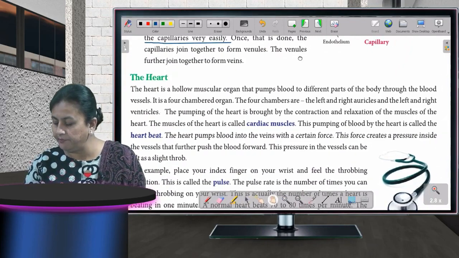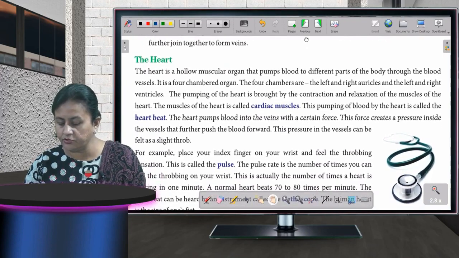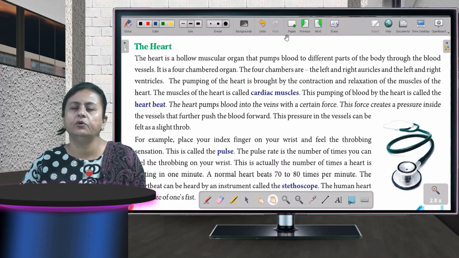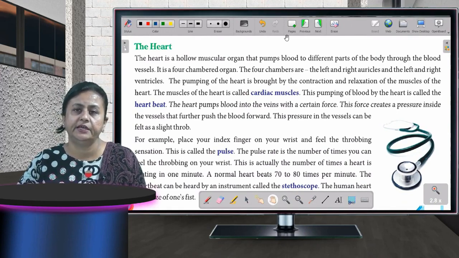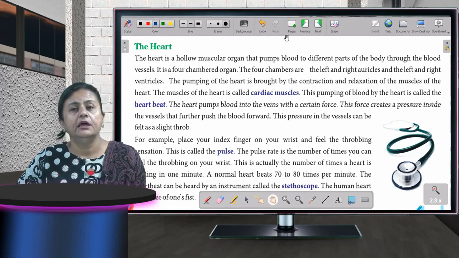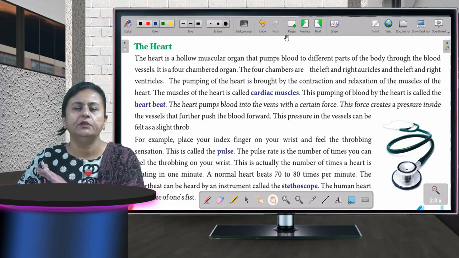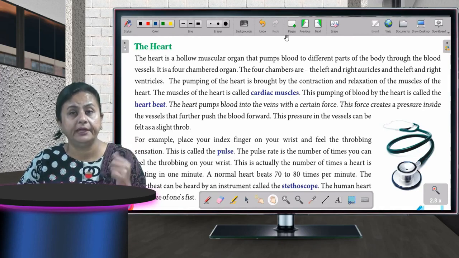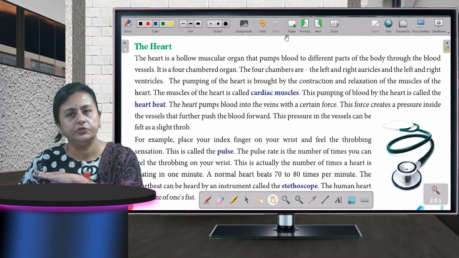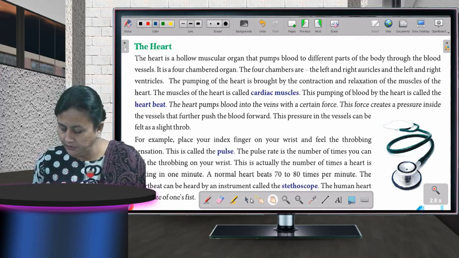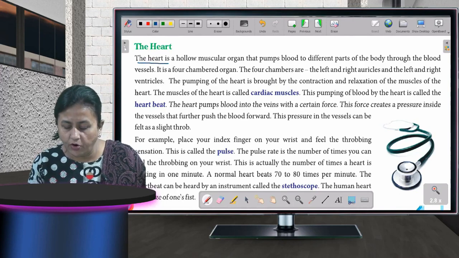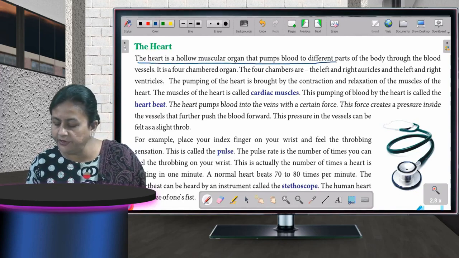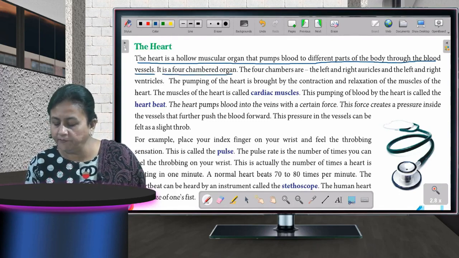Heart. This is very important, children. You can see on your screens also. I told you the heart is the only organ which keeps on working day and night. There are many other organs, but if the heart stops, you will be no more. From the time you are born, even when you are in your mother's womb, the heart keeps on pumping, and the moment the heart stops, you are no more. Fine. So, the heart is a hollow muscular organ that pumps blood to different parts of the body through the blood vessels. It is a four-chambered organ.